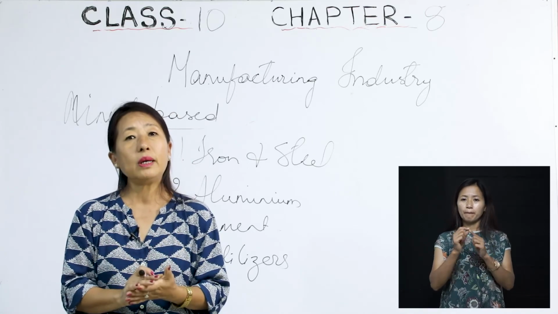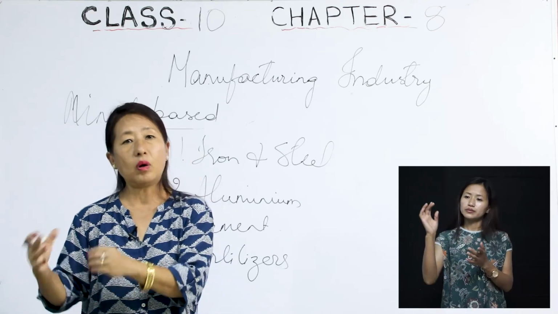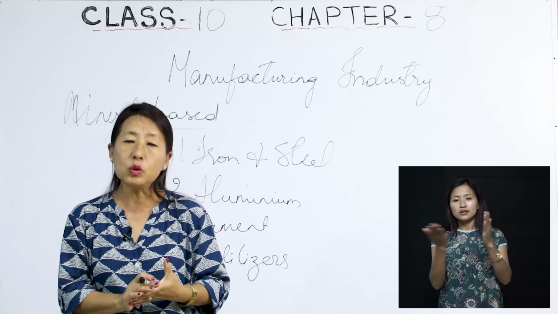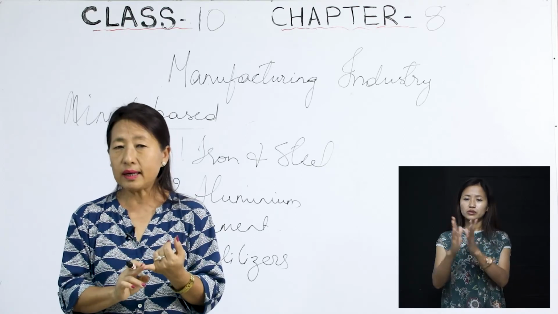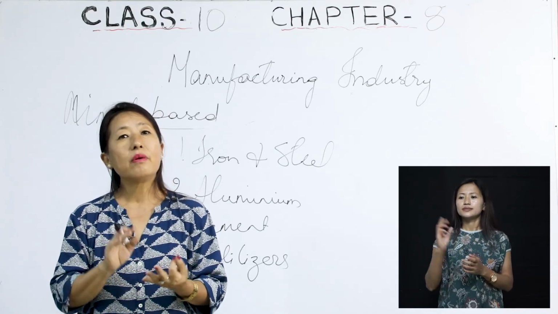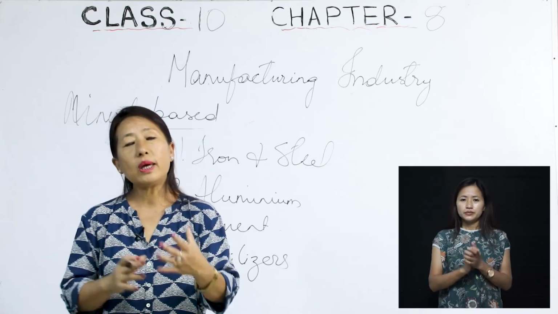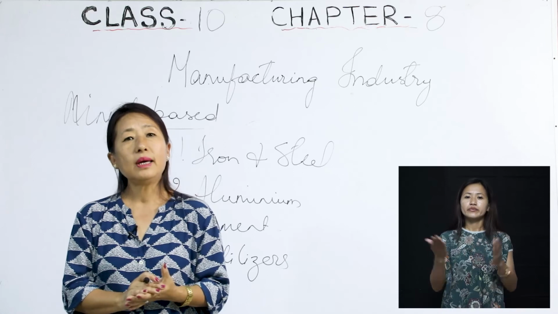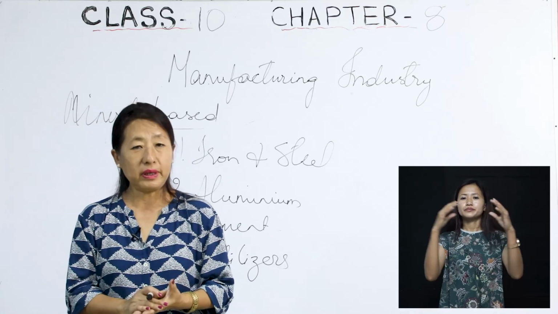So that is reuse. So we can protect the environment and cut down the pollution by following the 3 R's, that is recycle, reduce and reuse. Those are the ways through which we can cut down the pollution or the environmental degradation.